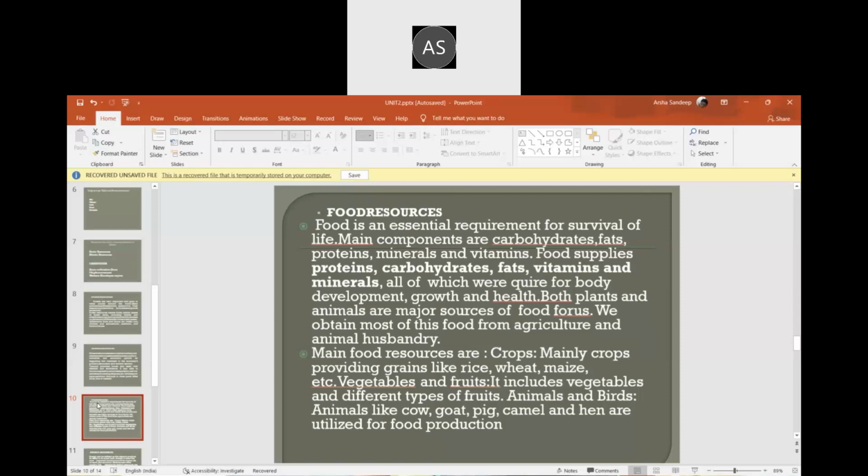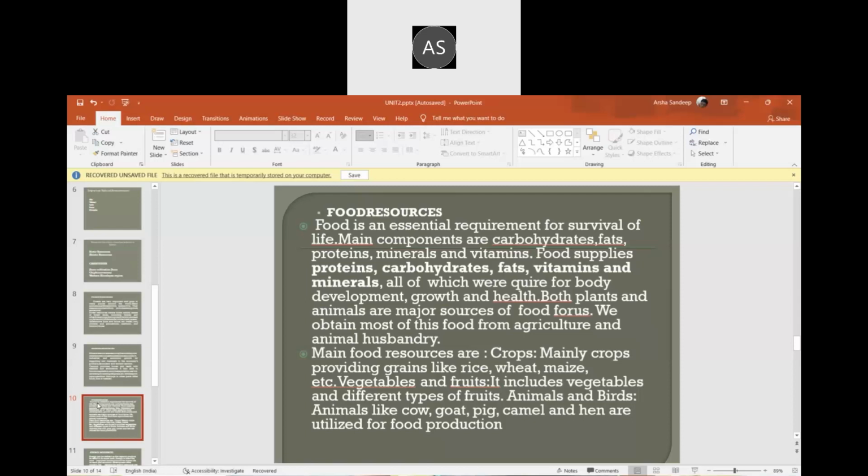In the morning we eat idli, dosa, whatever it is, made up of rice or dal. For afternoon lunch, rice, maybe chapati, whatever food we are having, everything comes from a plant, through agriculture. And when we have non-vegetarian food, or even milk, it comes from an animal: egg, chicken, whatever it is, it comes from an animal.